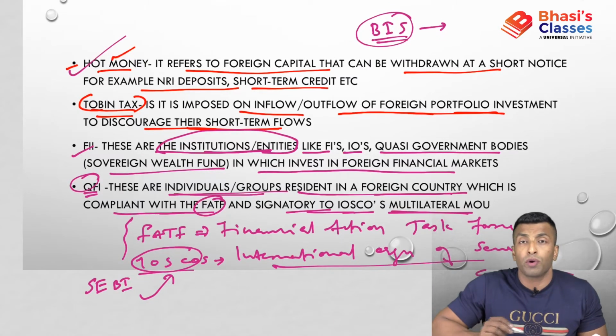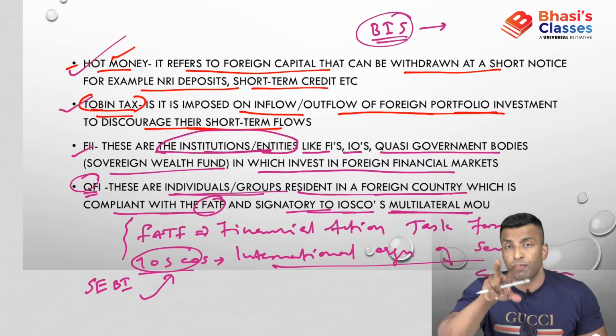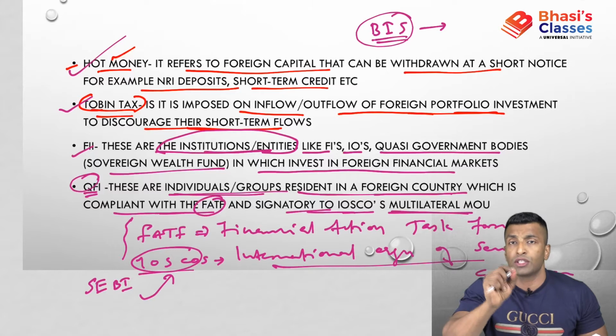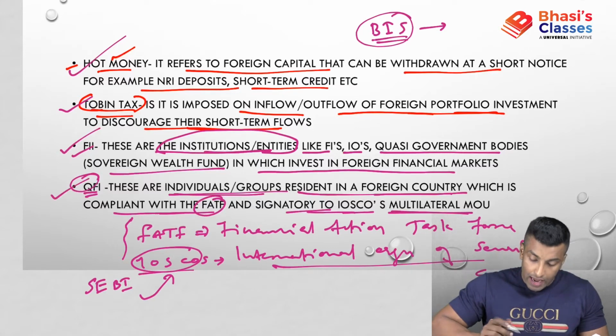Hot money, why is it known as hot money? It can be taken back anytime. Tobin tax is imposed on any portfolio investment so that you can prevent that short-term withdrawal. Then we have discussed what FIIs and QFIs are.